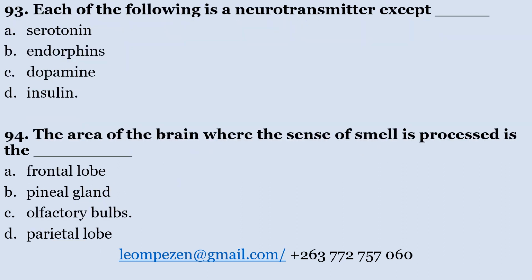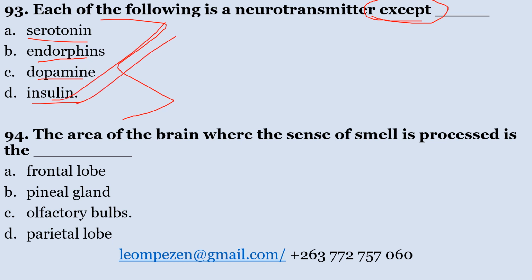Number 93. Each of the following is a neurotransmitter except A, serotonin, B, endorphins, C, dopamine, D, insulin. Each of the following is a neurotransmitter except. So in other words, we are saying all of these are neurotransmitters except for one option. And when you look at them, the incorrect one is insulin. Insulin is not a neurotransmitter.